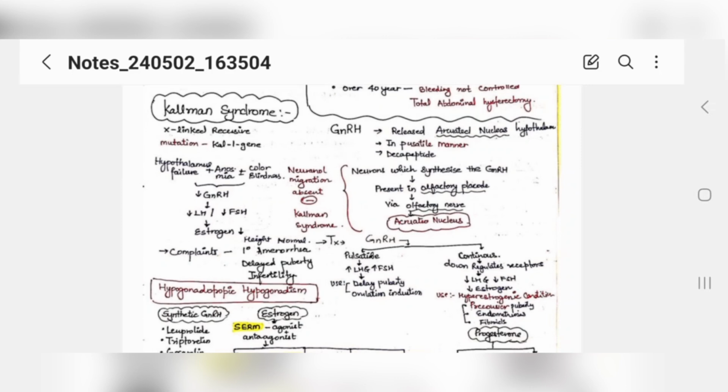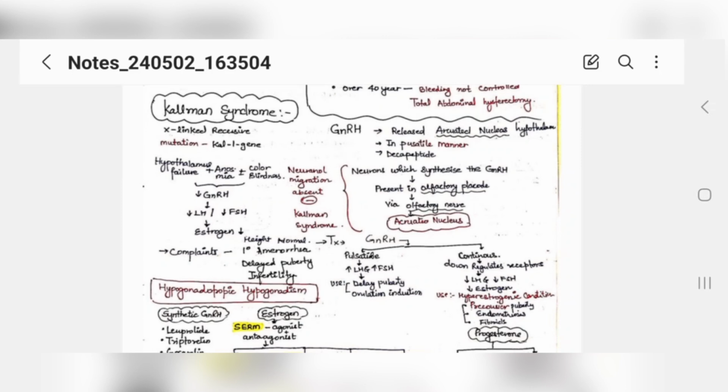Good. Now what happens? See, you have gonadotropin releasing hormone which is released from your hypothalamus, from the arcuate nucleus of the hypothalamus, in a pulsatile manner, and it is a decapeptide. Basic about this. Now what happens? The neurons which synthesize your gonadotropin releasing hormone are present in the olfactory placode, and from there they transport via the olfactory nerve and reach the arcuate nucleus. They are formed there, but they reach the arcuate nucleus, and from there they are released in a pulsatile manner.